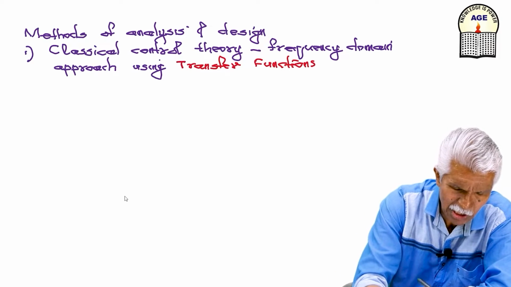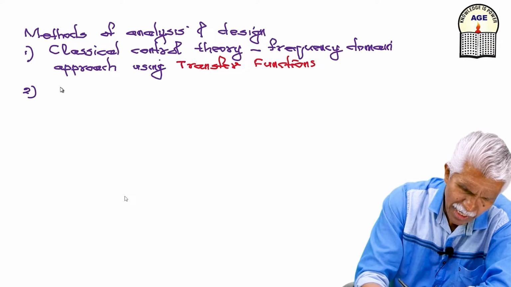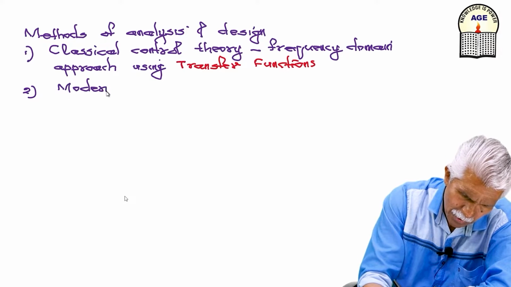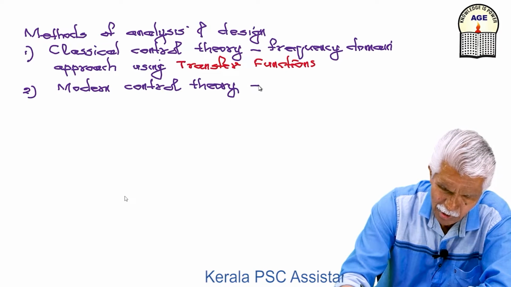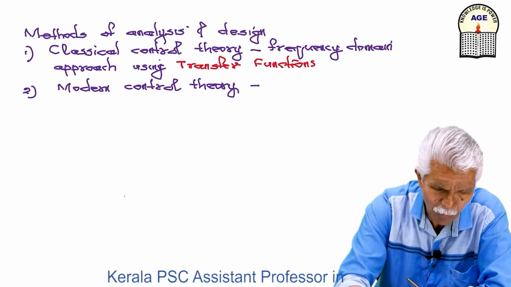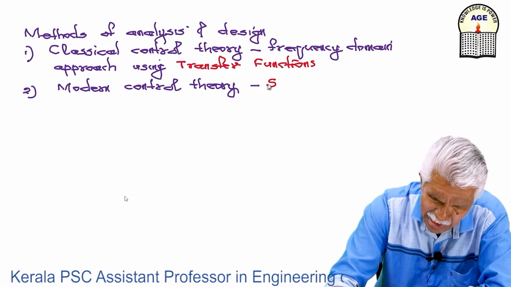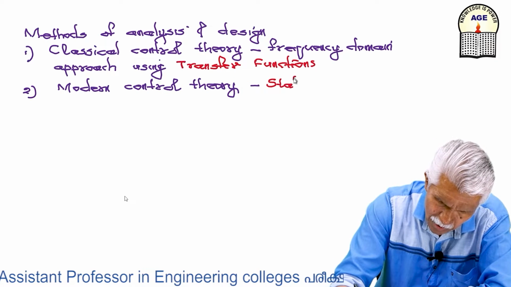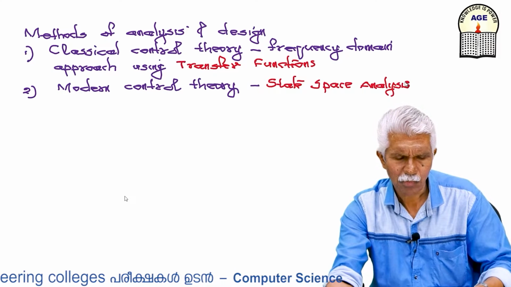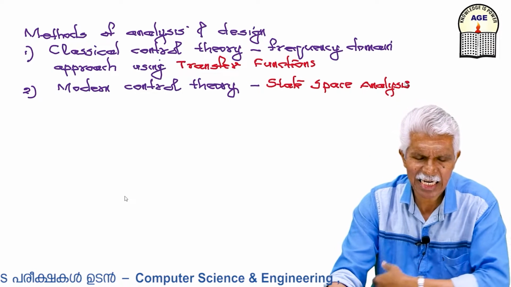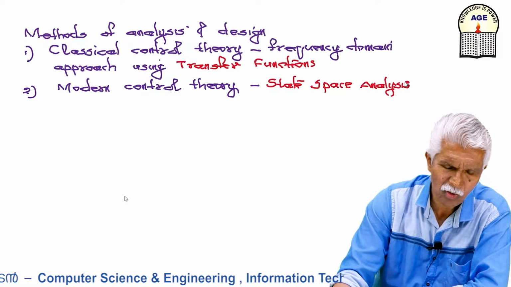The second approach is modern control theory, that is what is called the state space approach, state space analysis. The difference between the classical technique and the modern technique, I told you.